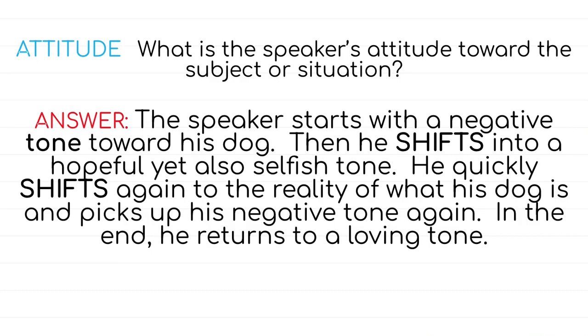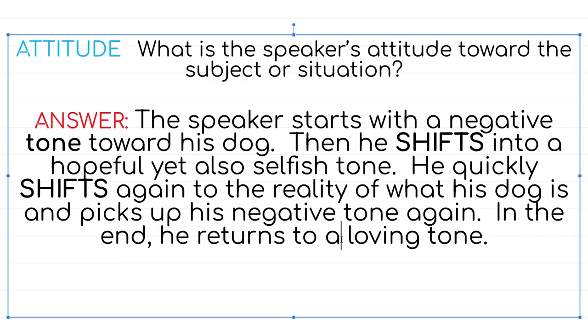But then he shifts into a hopeful, yet also selfish tone. But then he quickly shifts again. So there are two shifts, and there are three types of attitudes. His first attitude is his wish, what he wished his dog would be like. His other attitude is his reality and how he's upset about it. And then the last attitude or tone is that he accepts his dog the way he is. So he returns to a loving tone at the end of the poem.